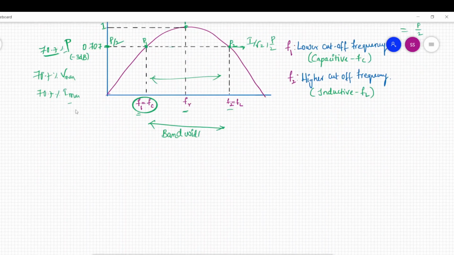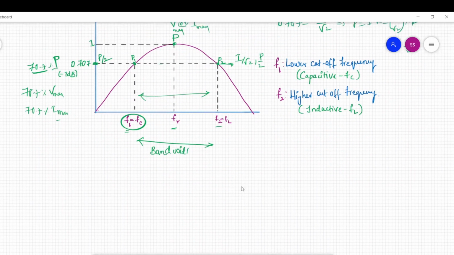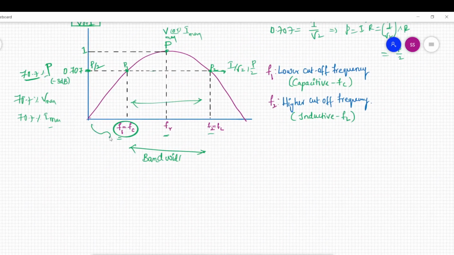Mathematically it can be written as follows. And one more thing: for series RLC circuits, from the lower cutoff frequency up to the resonance frequency, the circuit will be capacitive. That means the capacitor will dominate, and the impedance will also be capacitive impedance ZC. And when the frequency is greater than the resonance frequency, the nature of the circuit will be inductive, and the impedance will be inductive in nature. So this is one point to understand.